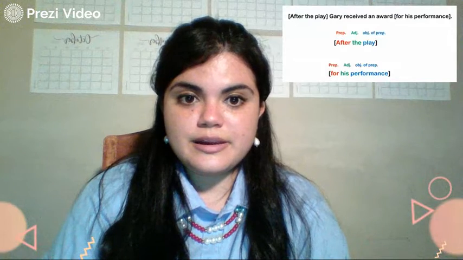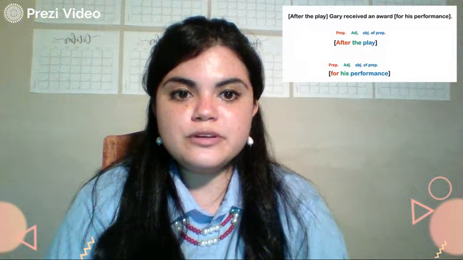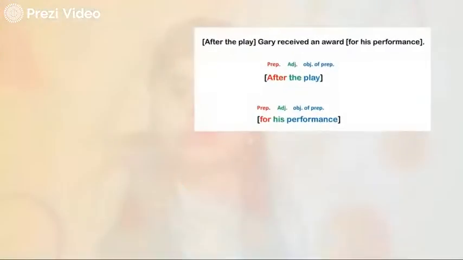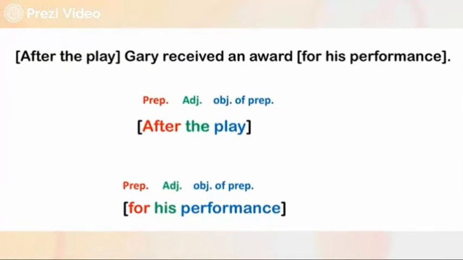All right, now let's go over your book. Not yet to your book, but before this, I want to show you another example. It says, after the play, Gary received an award for his performance. In this sentence, we have two prepositional phrases: after the play and for his performance.